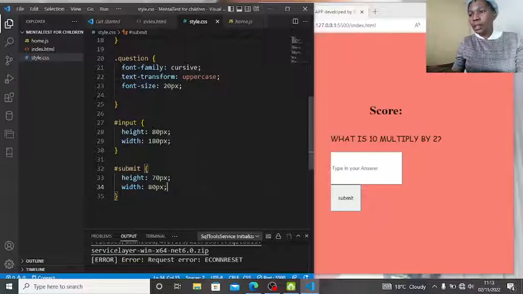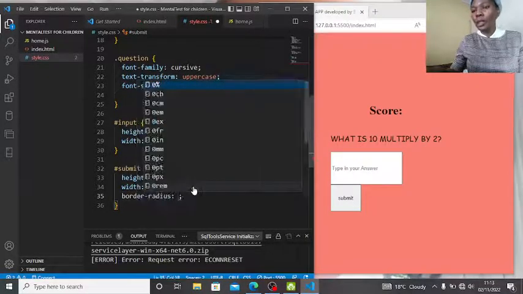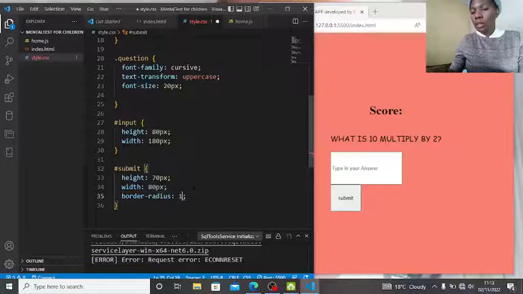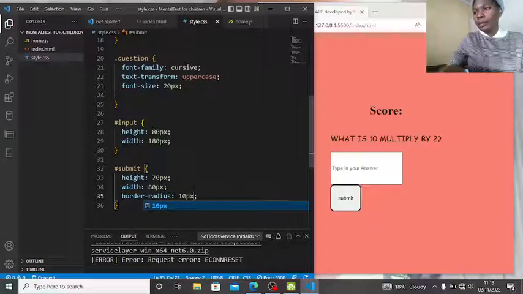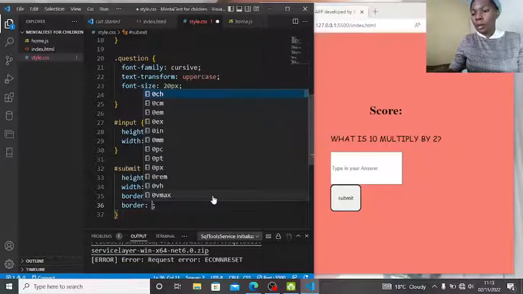Yeah, let us make it with some round corners. Let us say border radius to be 10 pixels. There you go. Let us remove the border. Border to be none.